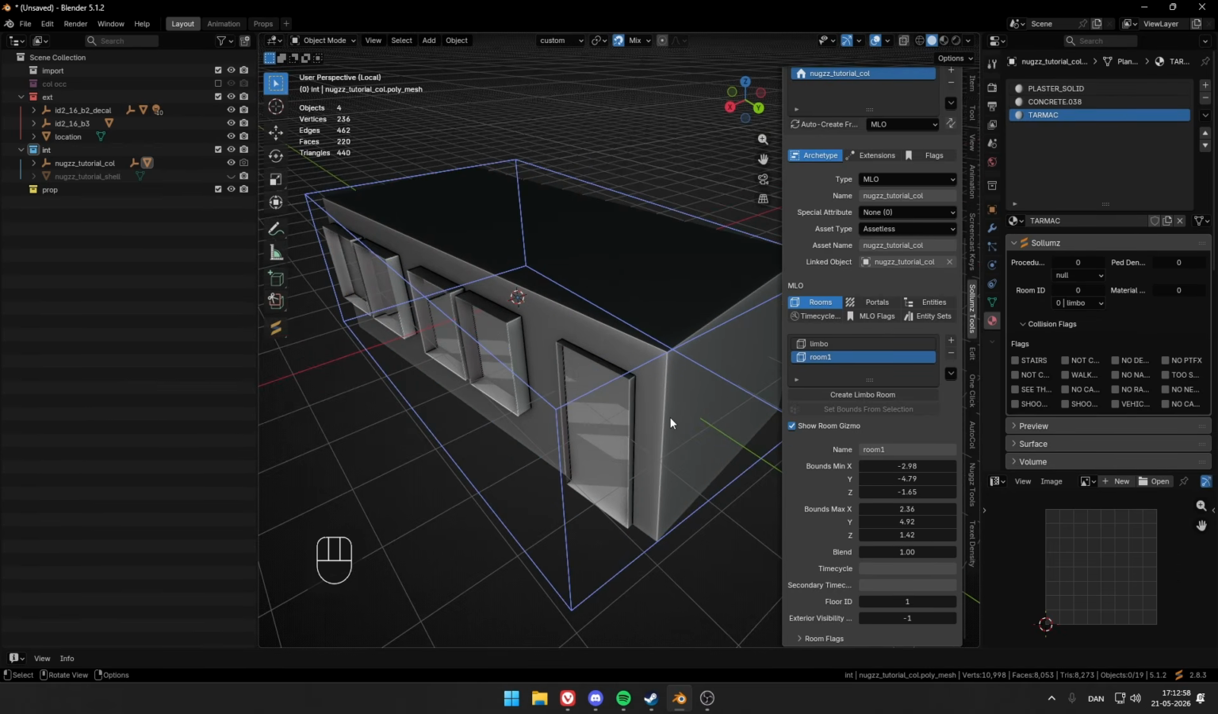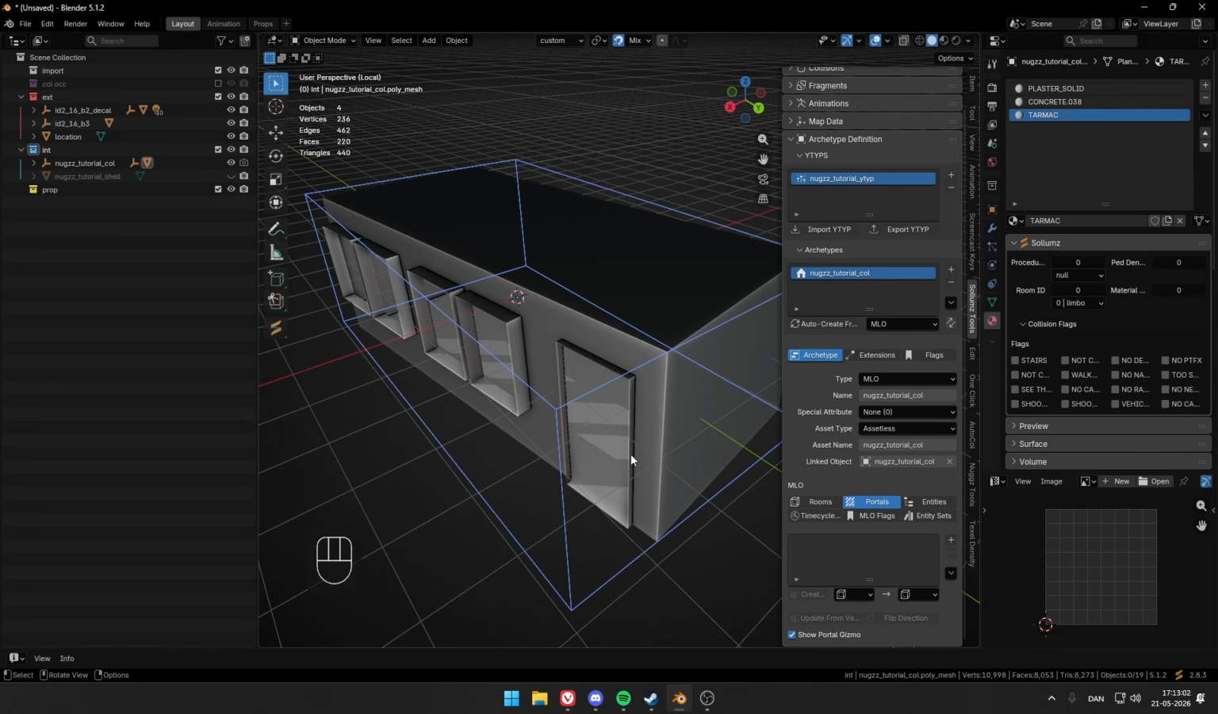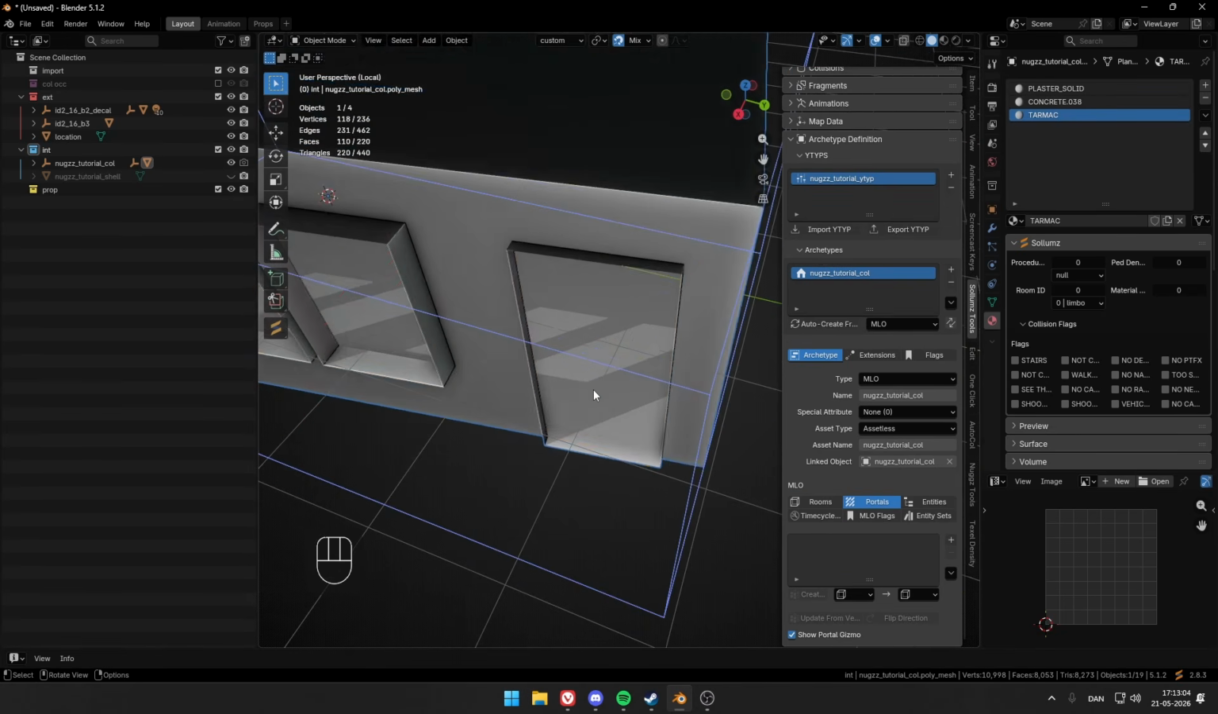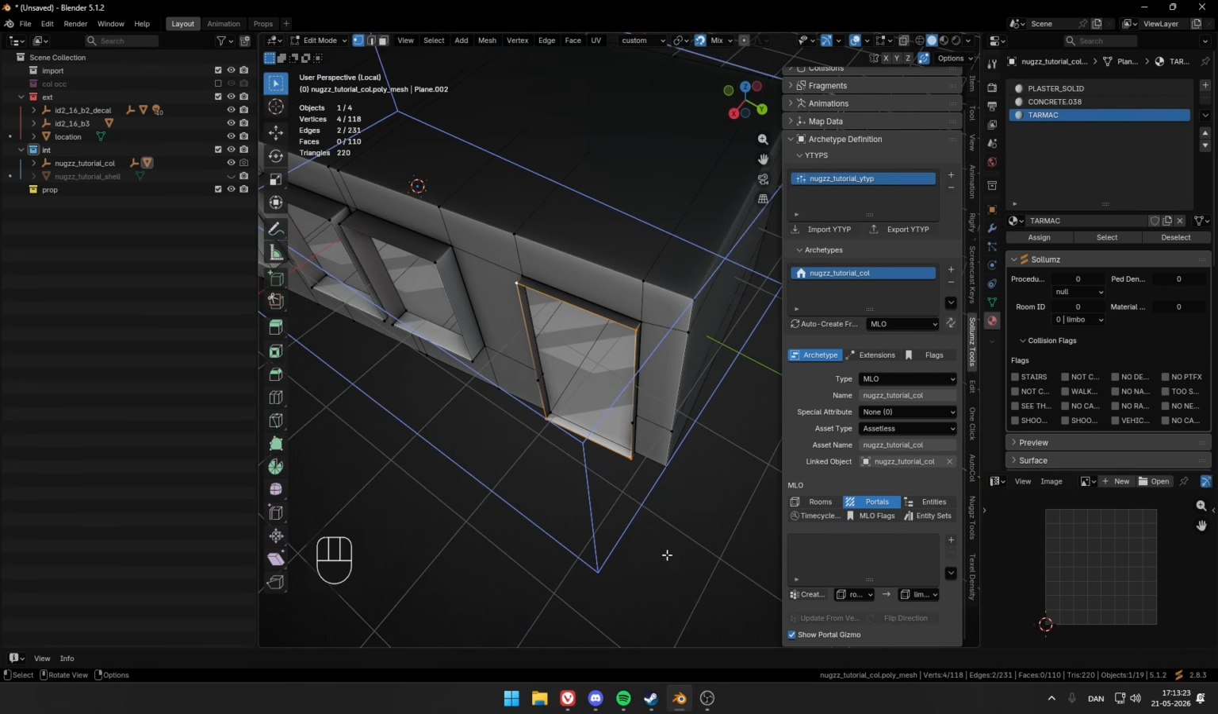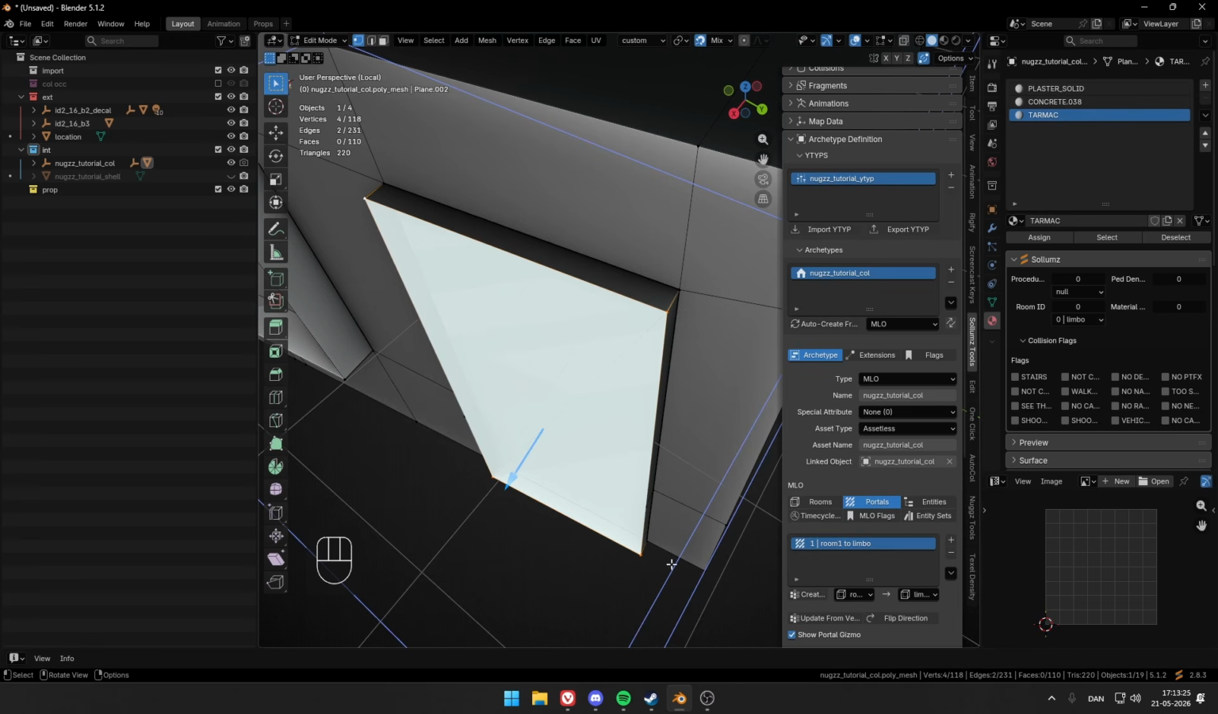Now we can make the portals. Head into portals, and in edit mode here, we want to make it from inside to outside always. So room number 1 to limbo, and then we want to select the 4 vertices right here. The order you select them does not matter. So create.